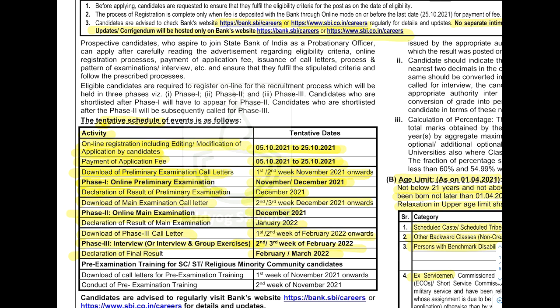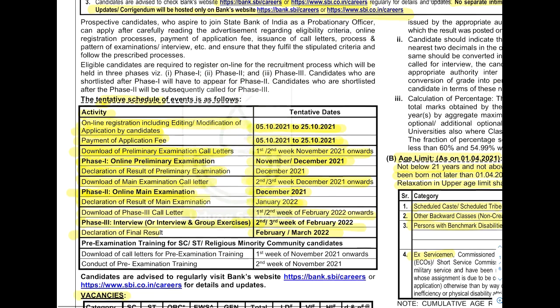If you are selected in the prelims examination, the call letters for the mains examination will be downloaded in the second or third week of December 2021. The phase 2 online main examination will be conducted in December 2021 only, so there is not much gap between prelims and mains. The results of the mains examination will be declared in January 2022.